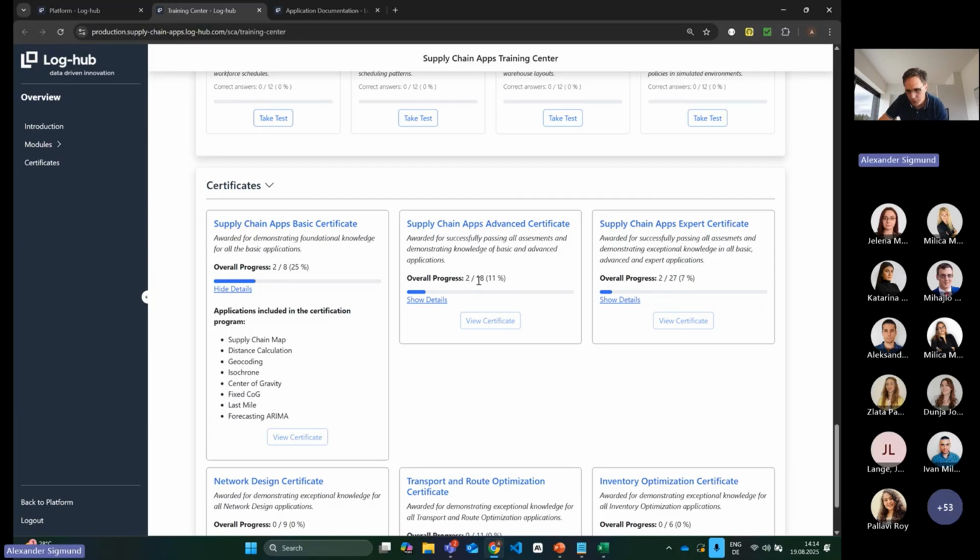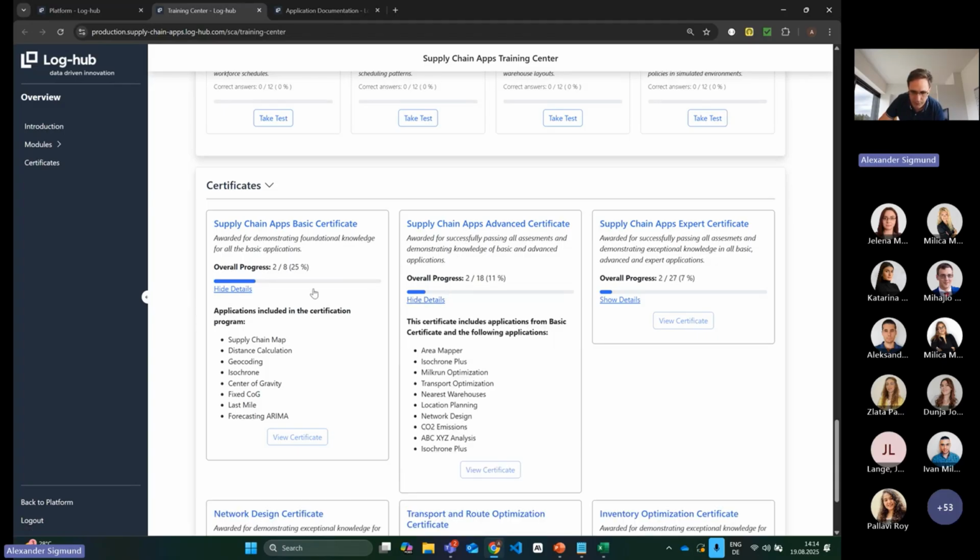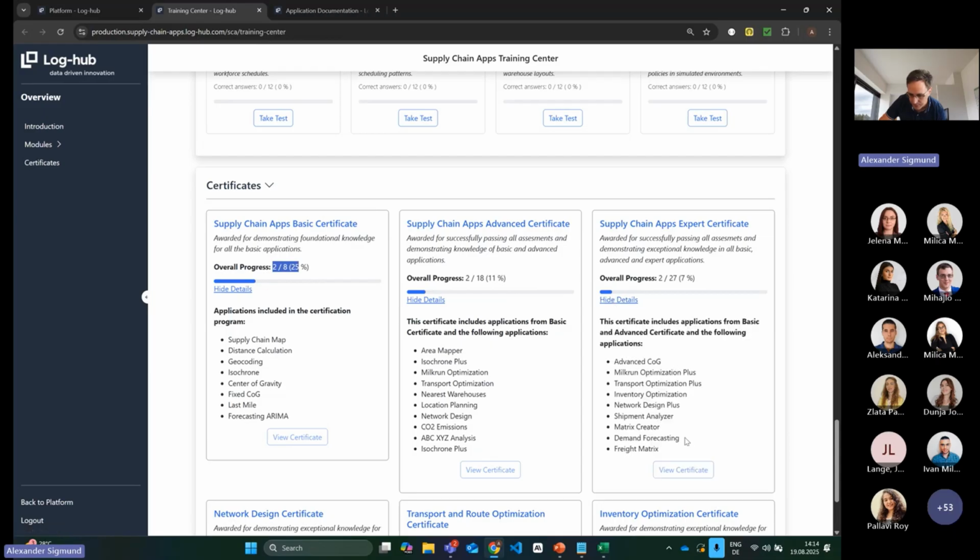If you want to go, for example, for the advanced certificate, then you would need to fulfill everything that you have in basic. As you can see, I already fulfilled 2 tests. That's why these 2 tests are counted here, here, and here, because everything that is in basic, you also need to fulfill for the advanced certificate. Similar with the expert: you need to have everything from the advanced and the following apps in addition.